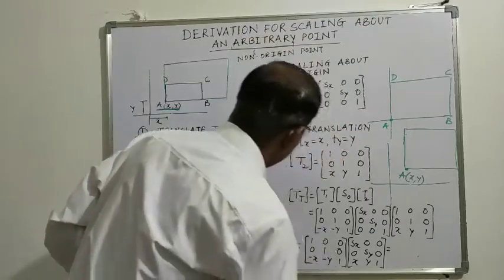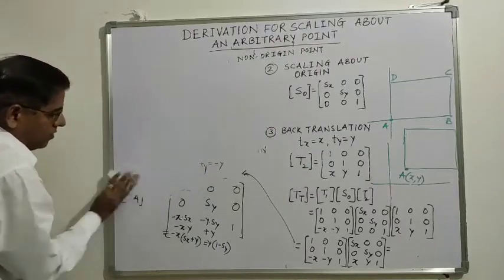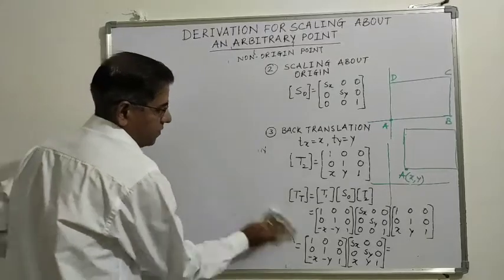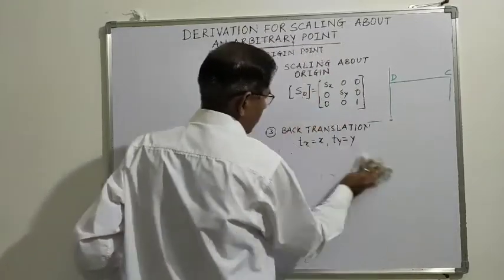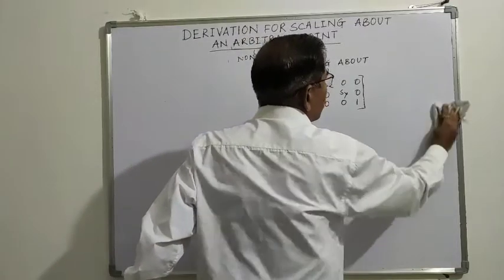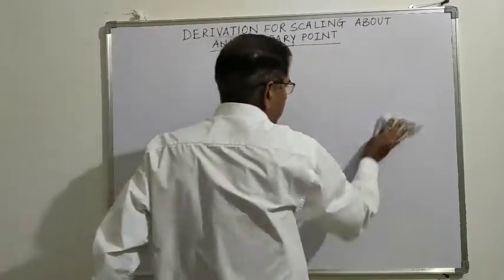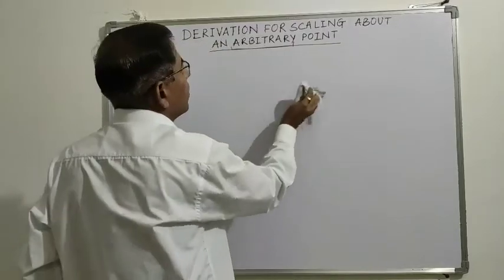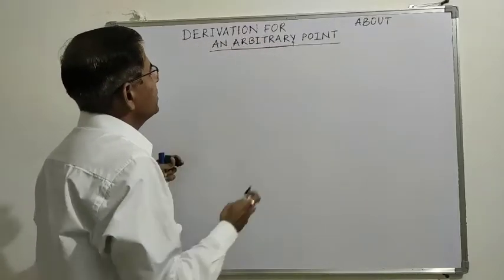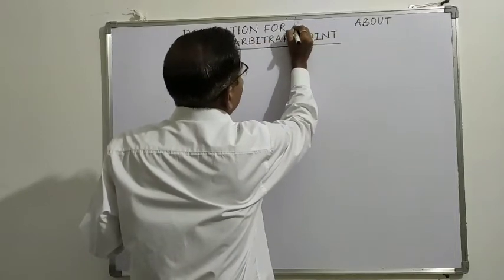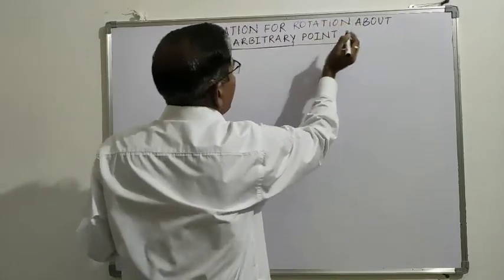So next is the derivation for rotation about an arbitrary point.